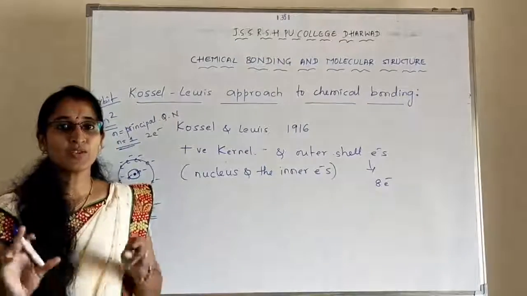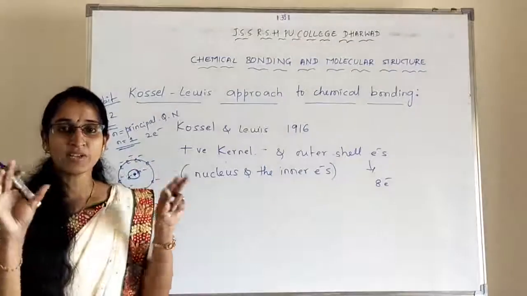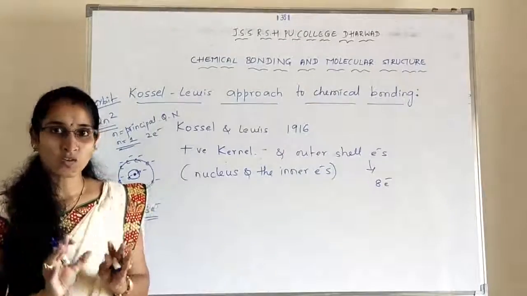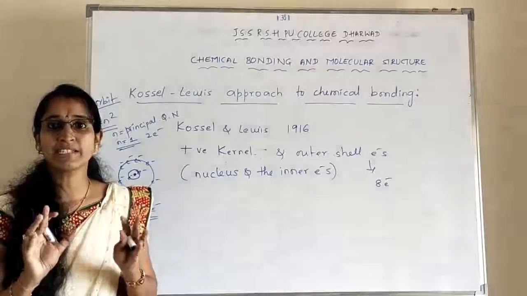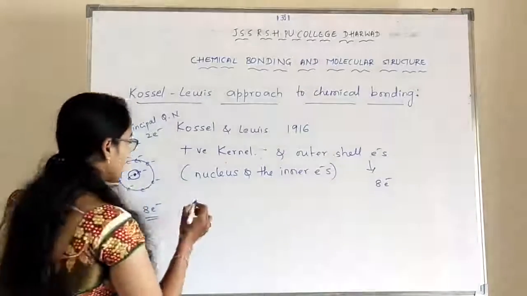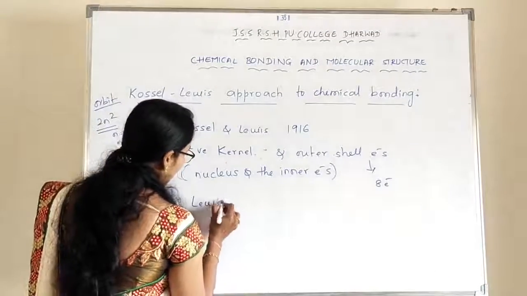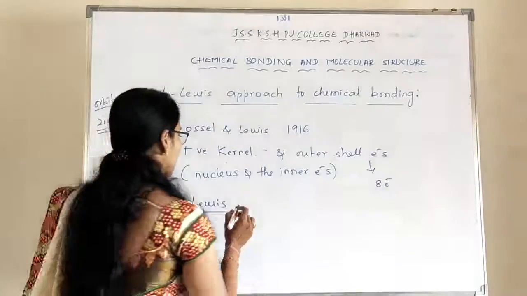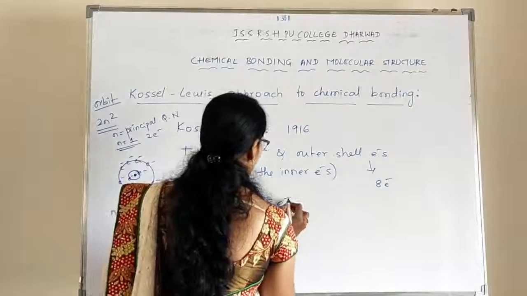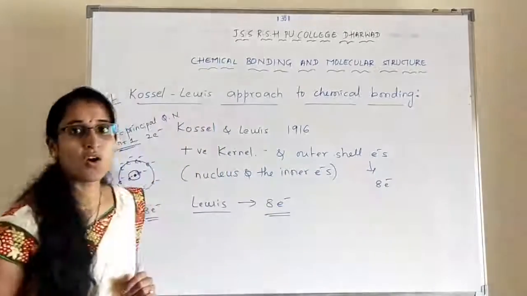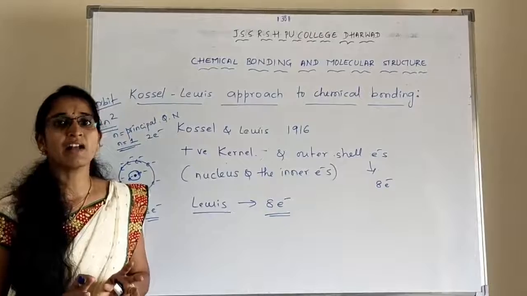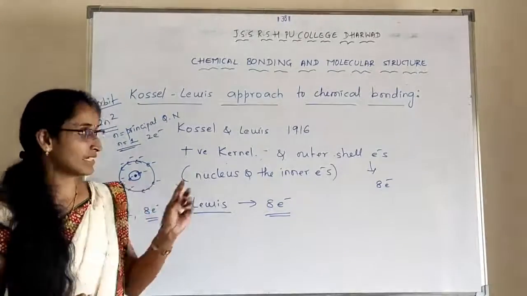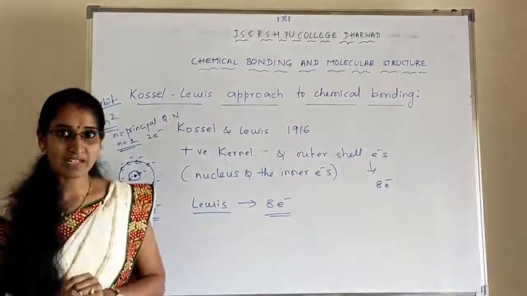A cube has 8 corners, and those electrons occupy them. When 8 electrons occupy them, it is an octet. According to the Lewis approach, atoms are stable when they have 8 electrons in the outermost shell. When an octet is present, we say the atom is stable.